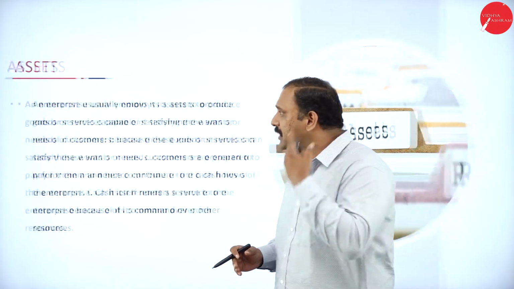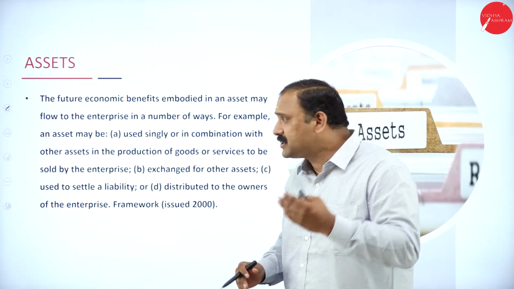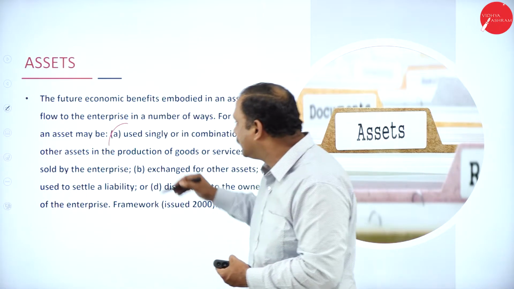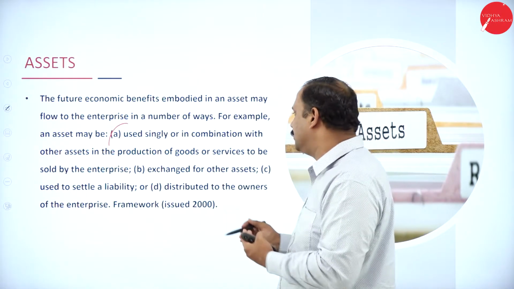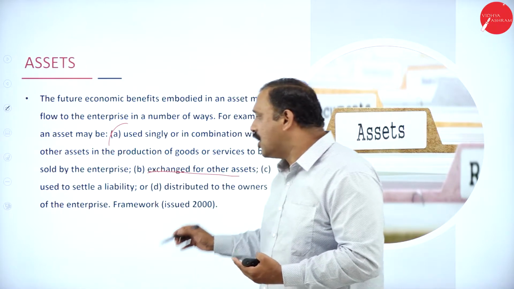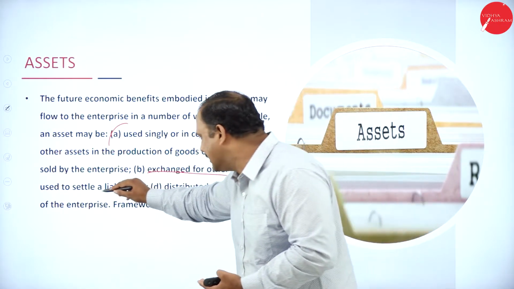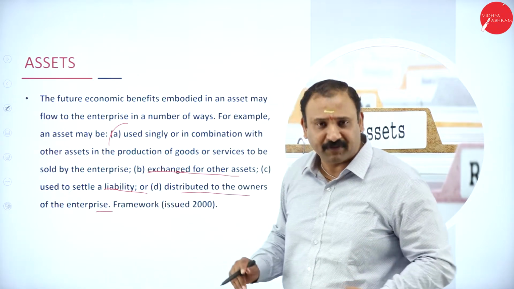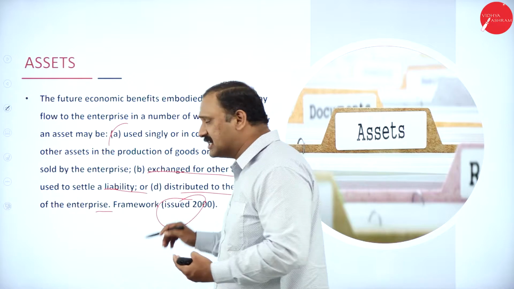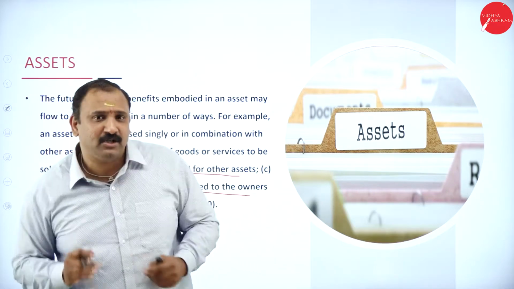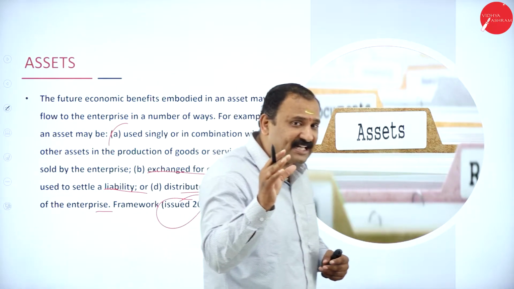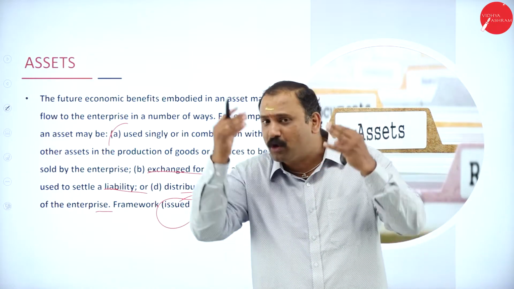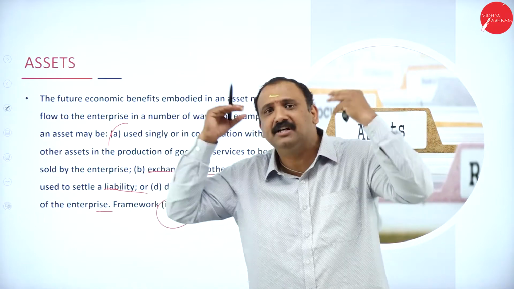Now, moving forward, the future economic benefits, now when we are going to see, might be in the format of single use or a combination use, or it can be exchange, or it can be used to settle a liability or distributions to the owner of the franchise. This is what the framework exactly tries to tell us. Now, what is the purpose of an asset? The purpose of an asset is fourfold. Now, when I look into asset, I look at it in 4 different ways, 4 different manner altogether.